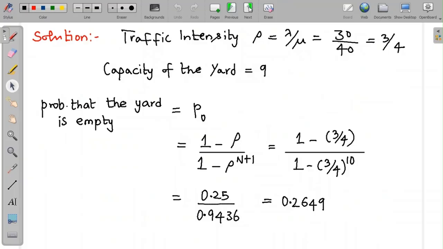The traffic intensity, obviously, is the ratio of 30 to 40, which is 3 by 4. And the capacity of the yard is 9. So the probability that the yard is empty is P naught. P naught comes down to 0.2649 using the formula we just used.